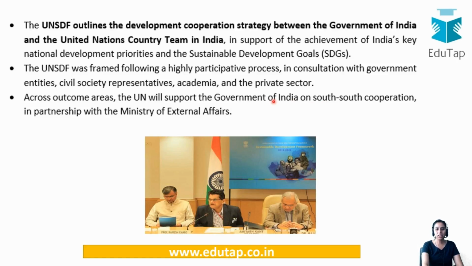So basically India is a contributor of this cooperation. It also was the initiator of this South-South Cooperation, wherein it said that all the developing nations have to come together and cooperate with each other so as to keep pace with developed nations. So that is a very much appreciated cooperation, and the United Nations is also going to support India in this. Okay, that would be it. Let us move on.